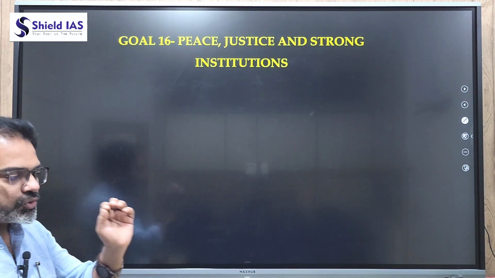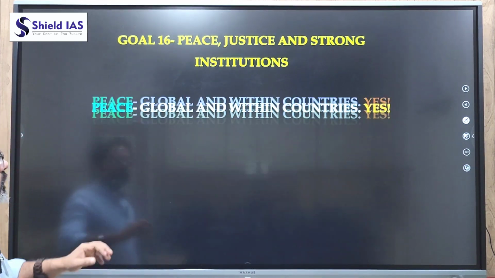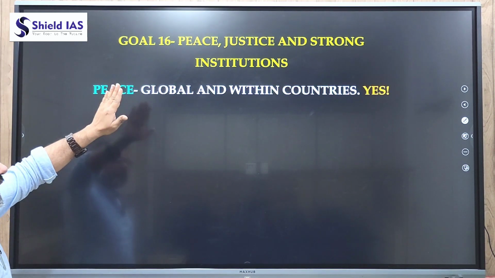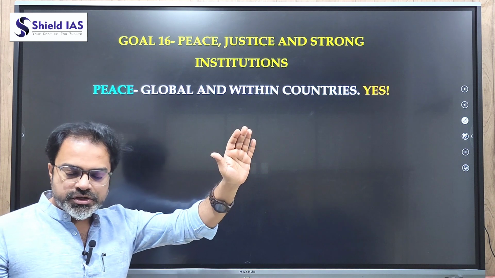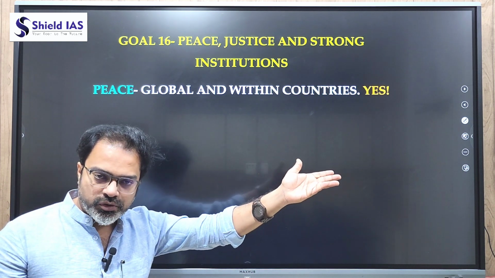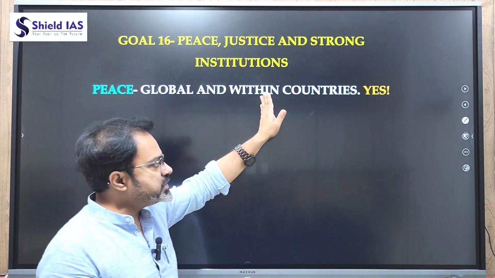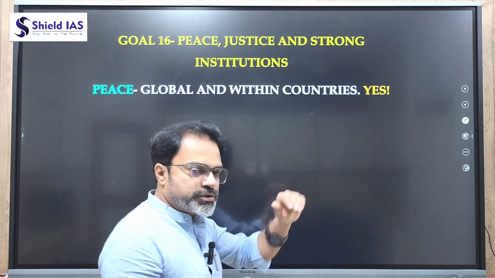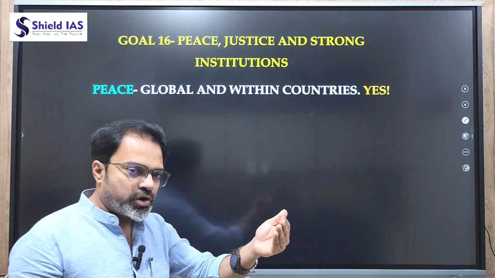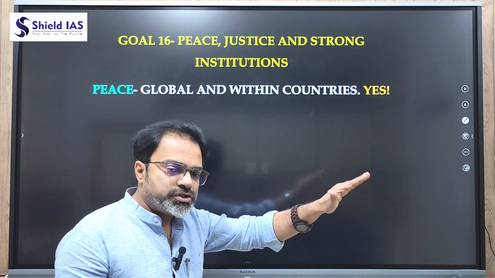So what is the sustainable development goal? It is peace everywhere. So peace everywhere is the goal. That can be global. So there should not be Russia-Ukraine type of fights or wars going on. And there should be peace within countries. That has to be sustained. So the major focus should be on applying the SDGs across the world.